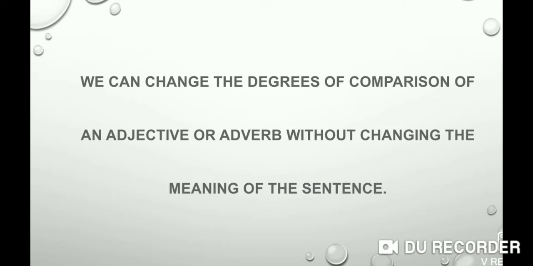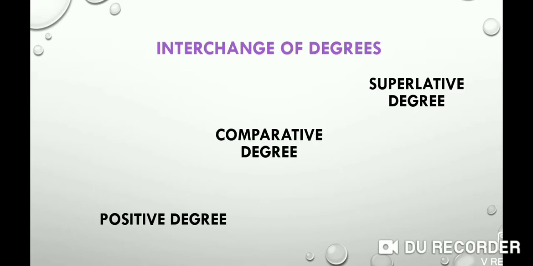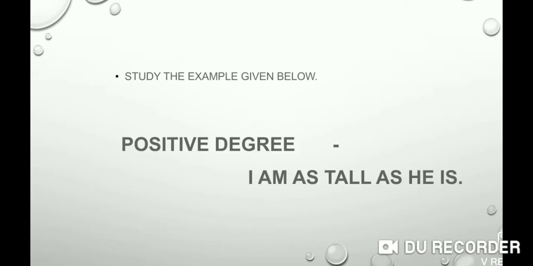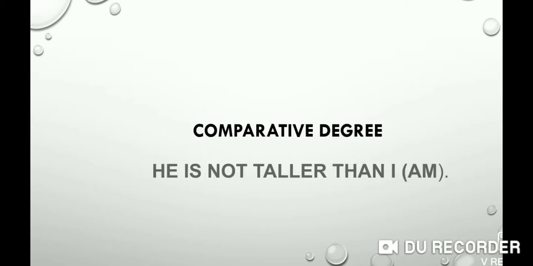Students, we can change the degrees of comparison of an adjective or adverb without changing the meaning of the sentences. For example, here interchange of degrees: positive degree, comparative degree and superlative degree. Let's study some examples given below. Positive degree: I am as tall as he is. And here comparative degree: he is not taller than I am.